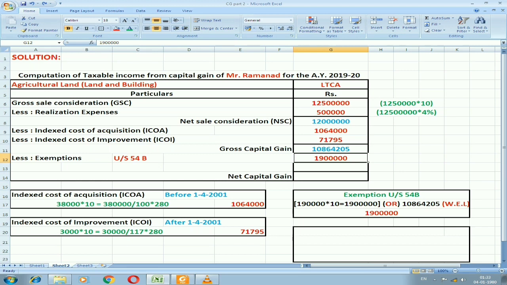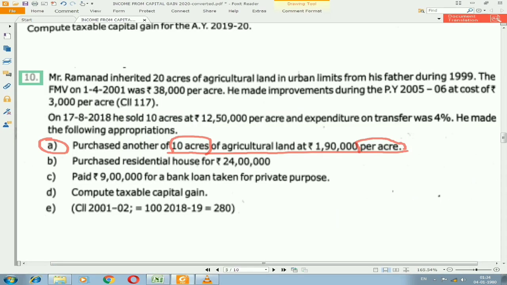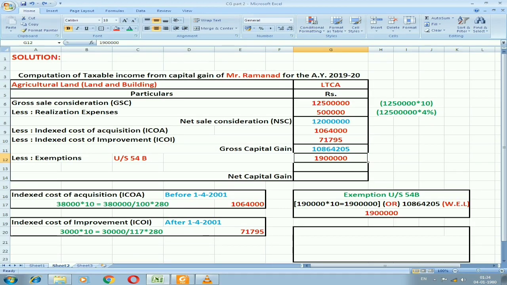Now we'll go with the next exemption. So let us check it first. The sale is agricultural land. This you can also take as long-term capital asset, any long-term capital asset. And the purchase is residential house. Remember, for 54F, sale should be any long-term capital asset, purchase should be residential house property. So it is also satisfied. Now we can take this. The amount of investment is 24 lakhs.